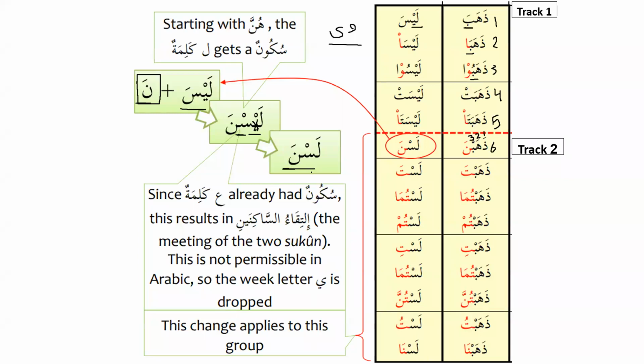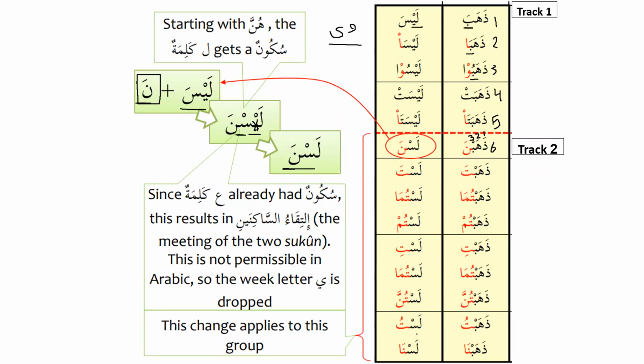And then we continue the conjugation from lesna. We are on track number 2. And based on this pattern, you can complete the rest of the forms. So lesna, and then we have lesta, lestuma, lestum, lesti, lestuma, lestunna, lestu, and lesna. So that's what we need to know, how to conjugate, because we have started verb in book 1 already.